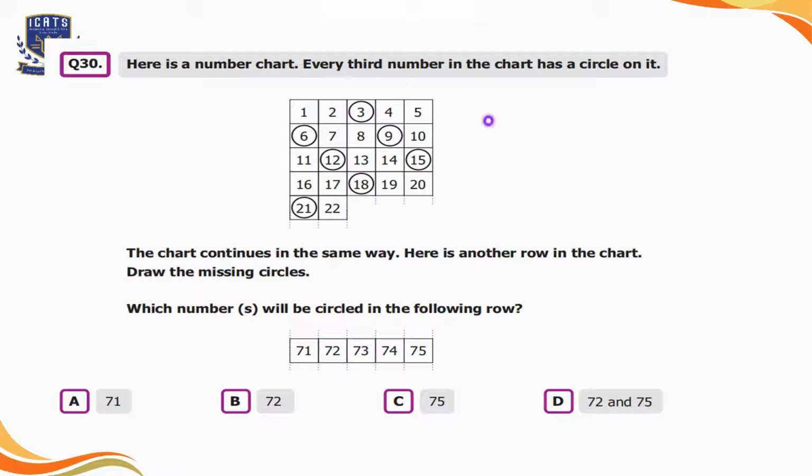So here if we look at the first chart, we can see that the multiples of 3 are circled here. So similarly, we apply the same rule over here. We will simply circle the multiples of 3 here. As 71 is not divisible by 3, so we will not circle it, but 72 is, so we can choose 72 here. Similarly, 73 and 74 are not multiples of 3, so we will ignore them. And we will circle 75 because 75 is a multiple of 3. So it means our correct option is option D. We will circle 72 and 75 from the following row.